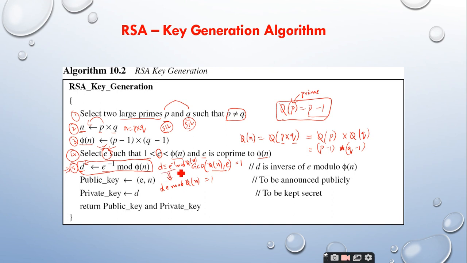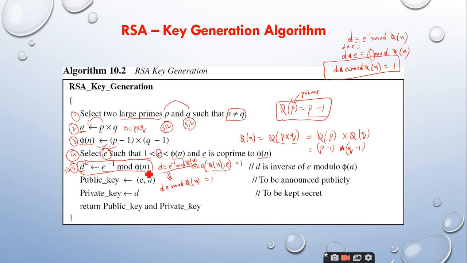Right. So from this, let us write here. D is congruent to E inverse mod phi of n. I can write this as D into E is congruent to 1 mod phi of n, right, multiplying both the sides with E. So it is D star E and it is E inverse into E, which is equal to 1. Simple technique. Now you take mod phi of n on both sides. So D star E mod phi of n becomes 1. That's it. Right. In order to find the D, you have to make use of the E and modulo phi of n.